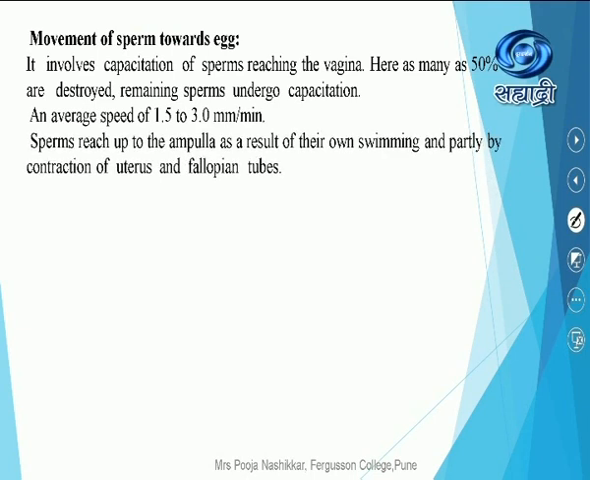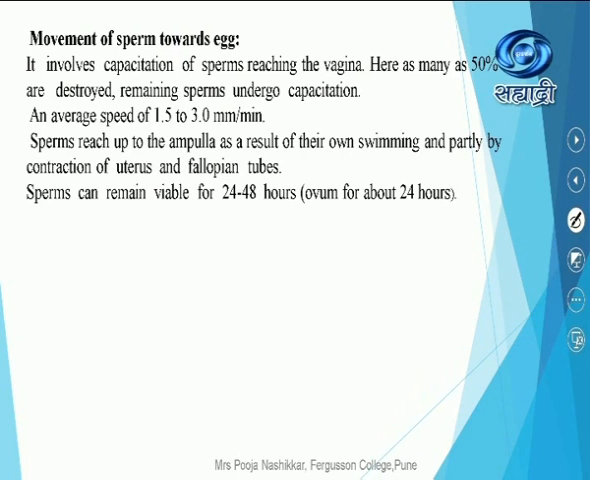The sperm reach up to the ampulla as a result of their own swimming and partly by contraction of the uterus and fallopian tube. See, both of them are equally participating. First is of course the sperm, by their own swimming movement. But at the same time, the uterus and fallopian tube will also partly contract. Sperms can remain viable for 24 to 48 hours. Already we have studied their lifespan, though it is 72 hours, they are highly potent in the starting 12 to 14 hours.